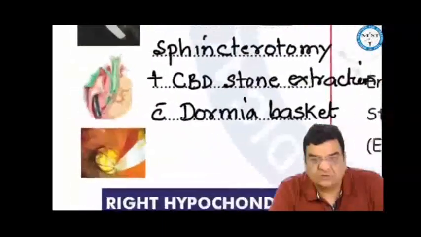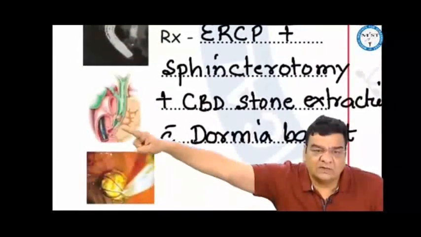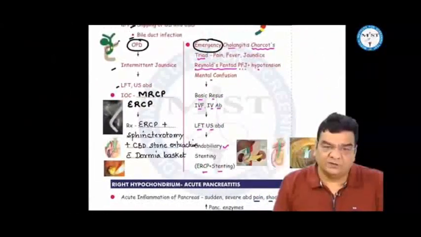And for the treatment of these CBD stones, what we do is an ERCP and then put a Dormia basket in the CBD and remove the stone. So ERCP with sphincterotomy and CBD stone extraction with a Dormia basket.